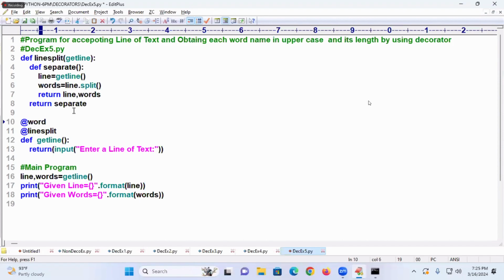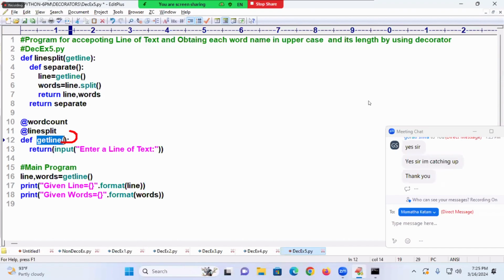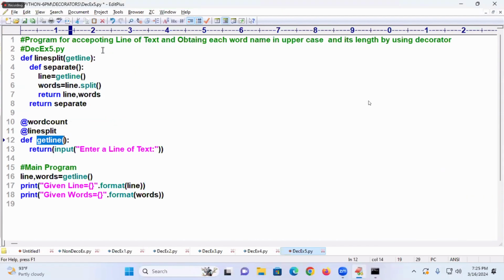For that I am going to write a word count decorator. Which decorator will execute first? Line number 11. Why? You are calling get line. Get line means it will go here. That is captured by line split. Line split to this, then to separate. Separate is captured by word count.